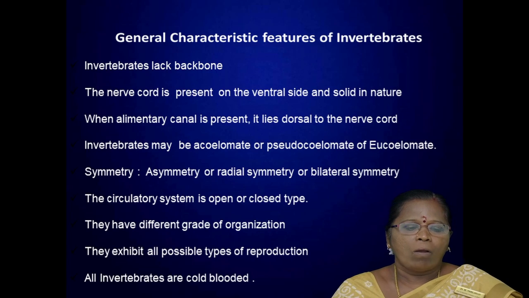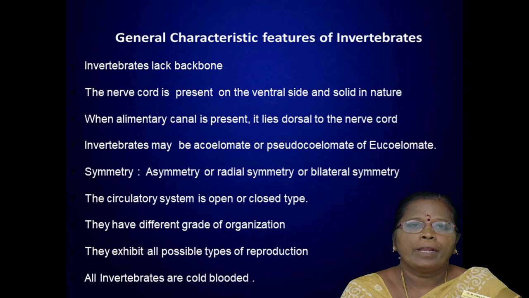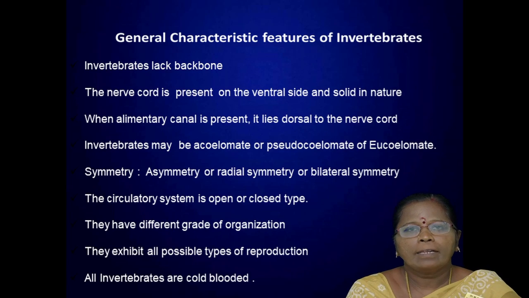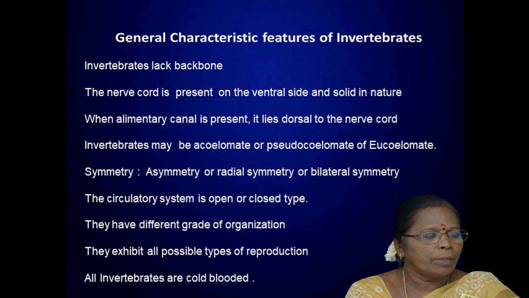They exhibit all types of possible reproduction. That means organisms exhibit both sexual as well as asexual reproduction. All invertebrates are cold-blooded animals. So these are the general characteristic features of the members of the invertebrates.